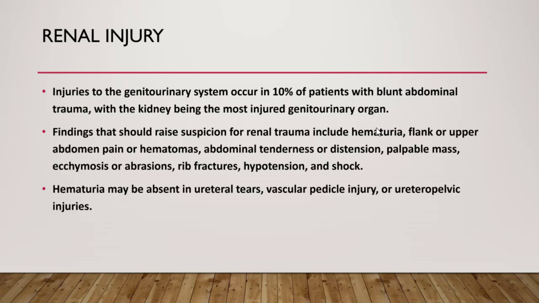Renal injury to the genitourinary system occurs in 10% of patients with blunt abdominal trauma, the kidney being the most injured genitourinary organ. Findings that could raise suspicion for renal trauma include hematuria, flank or upper abdomen pain or hematomas, abdominal tenderness or distension, palpable mass, ecchymosis or abrasion, rib fracture, hypotension, and shock. Hematuria may be absent in ureter tear, vascular pedicle injury, or ureteropelvic junction injury.